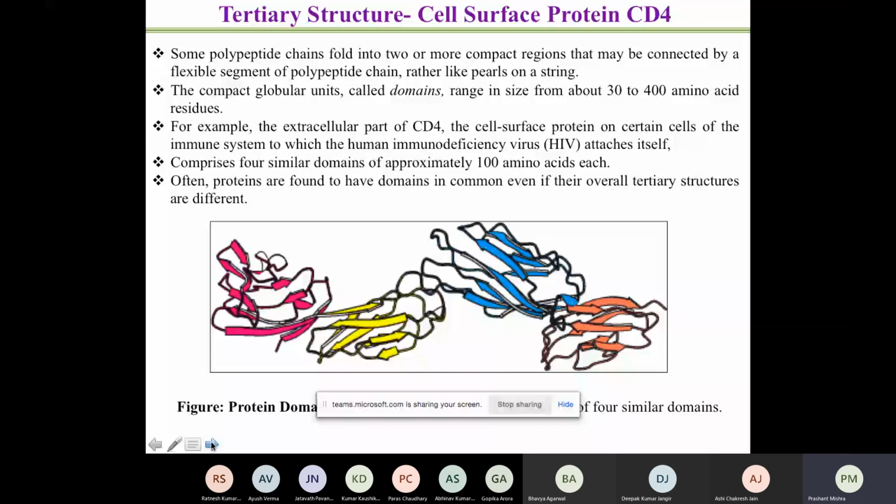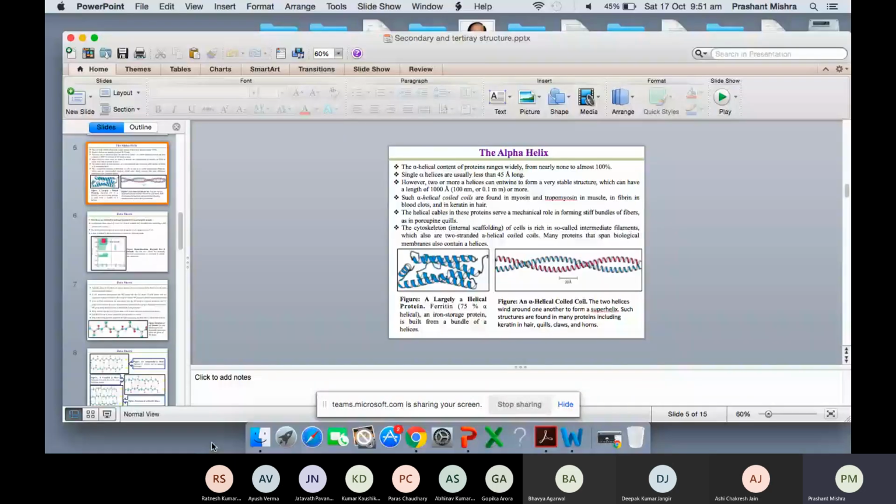This is another example which is showing the concept of domain. The compact globular units are called domains, and they range in size from 30 to 400 amino acids. Some of them are functional units of the protein. So you will have a domain, even if the tertiary structure is different, the domain may be similar between two different proteins. So this gives you a very brief outline of the secondary and tertiary structure.